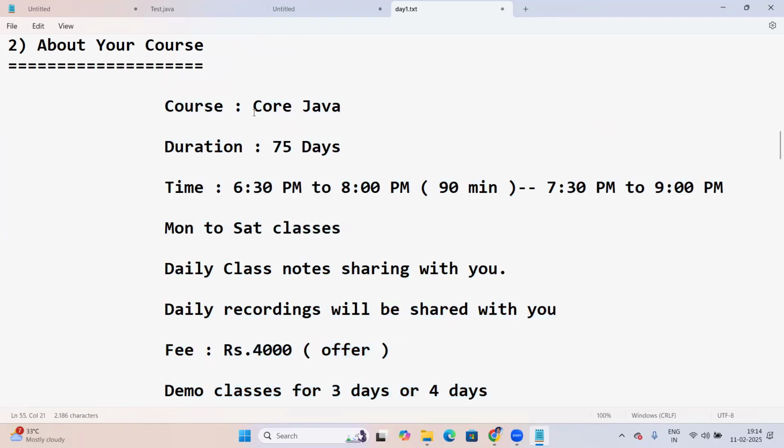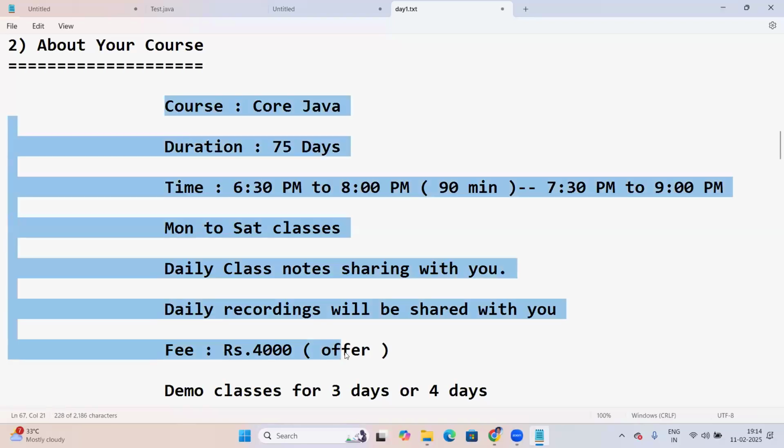The course duration is 75 days. The time is 6:30 to 8 o'clock, but from next Monday onwards it will be 7:30 to 9 p.m. Next week I'll start at 7:30. Classes are Monday to Saturday. So this is about your course.